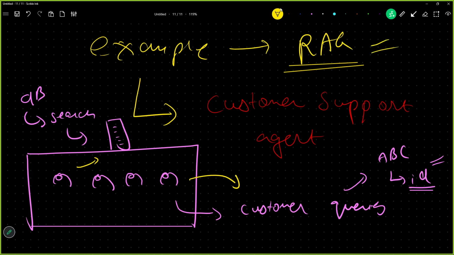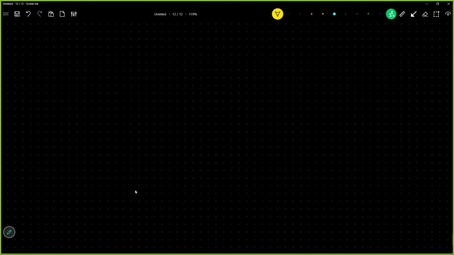But can we simply let our AI agent take care of this? Many times customers are also requesting something. Customers are also saying, delete me from your system.